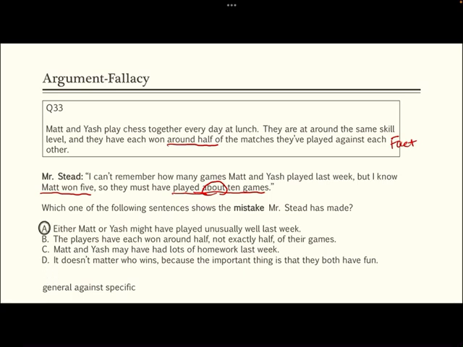So for this question, the correct answer is A, which means if we look at any specific games in that segment of their play, even though they are at very similar levels, we cannot say they are winning half and half, right?